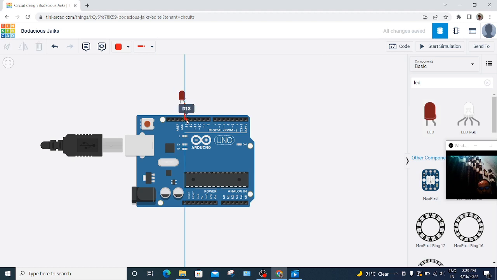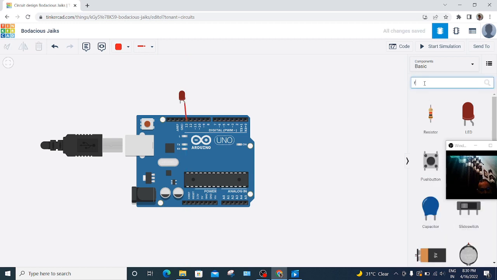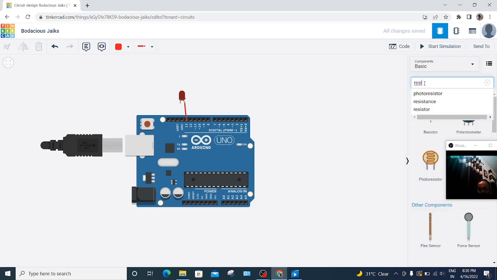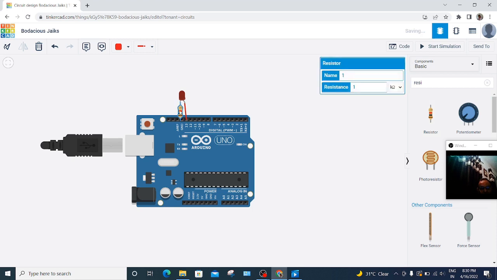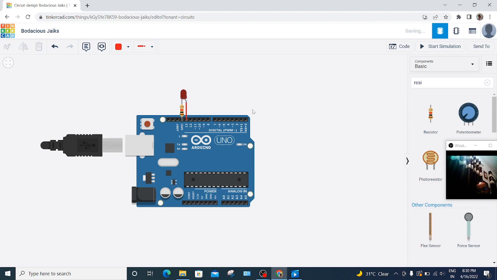Let us connect our anode to digital pin number 13, and a resistor. You can also do it with a breadboard or without a breadboard.